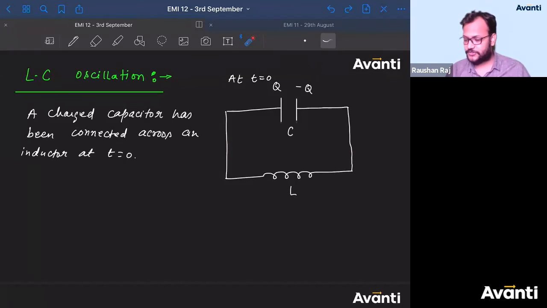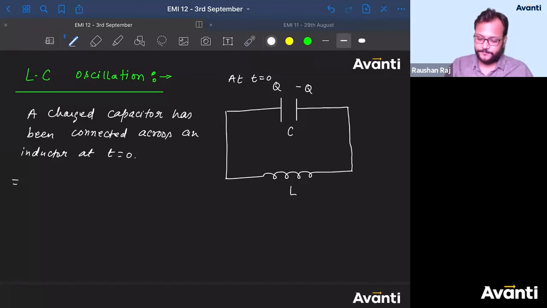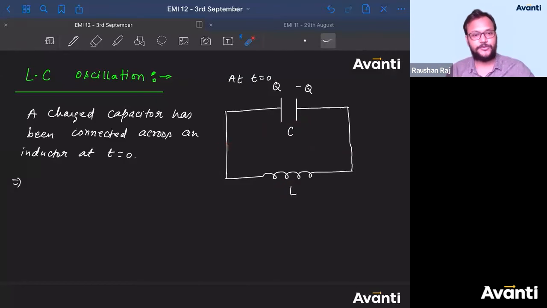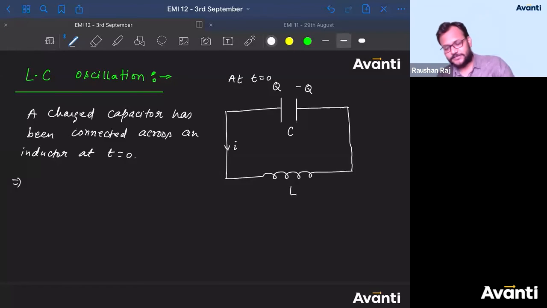Sir, how do you say for sure, sir? तो करके देखते हैं, ठीक है? Let us write the equation. Tell me, how should you write the equation? How should you compare C, L and all those things at any time t? ठीक है? Consider at any time t, current flowing through this is I. बोलो चलो. Yes, Pranav, we'll do that. Don't worry. Arey, apply loop law na. Tell me, after applying loop law, what should be the relation that we should be using.